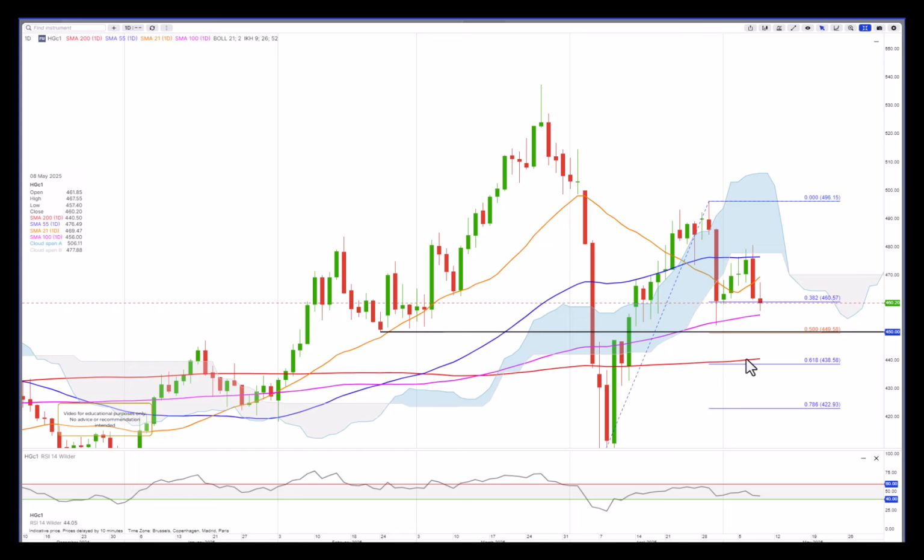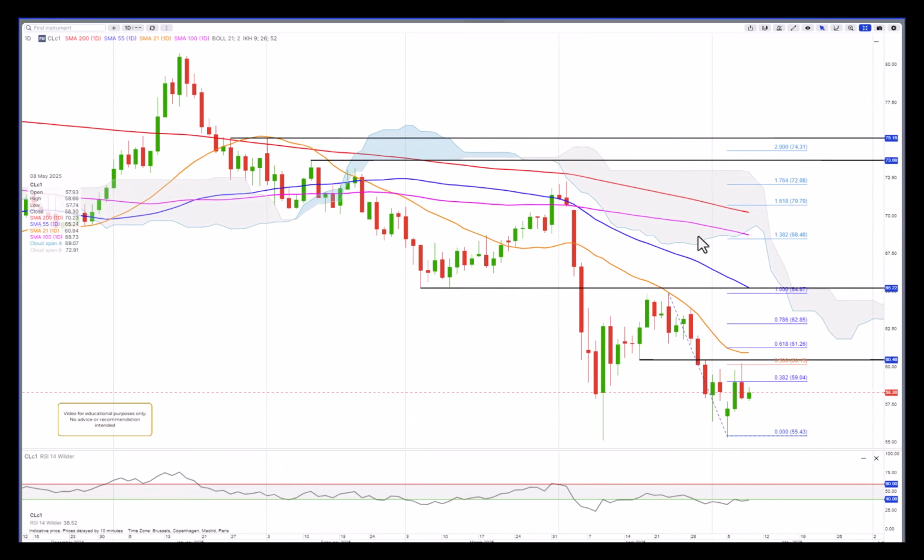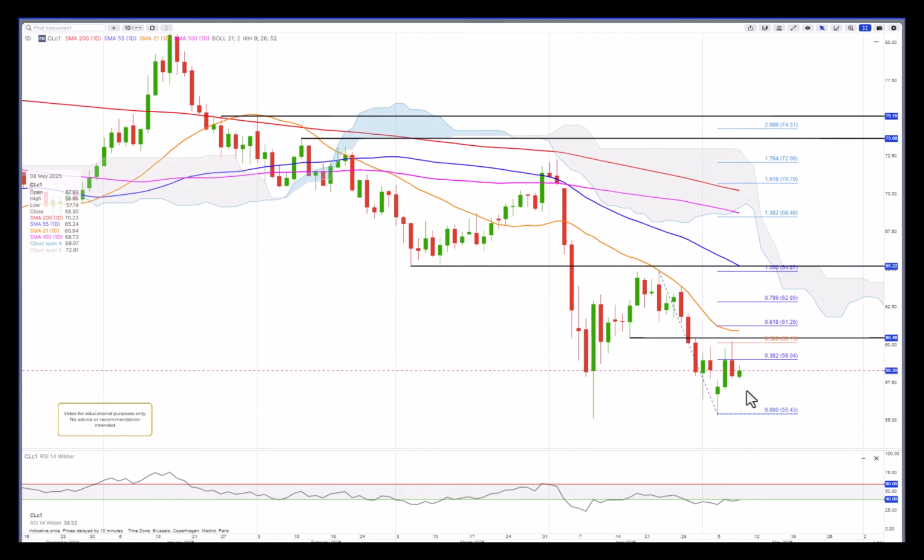Crude oil, and here is the WTI, spiked up to the 50% retracement of this sell-off here, just below the resistance here at 60.46, and so now we could be caught range bound, I would say, between that little spike up and the lows here. Breakout is needed. So let's see the next couple of days. If it takes out the peak from yesterday, then I think we'll see a push up to 62.85.